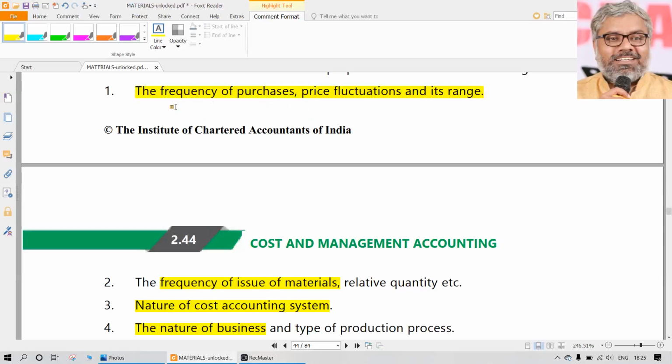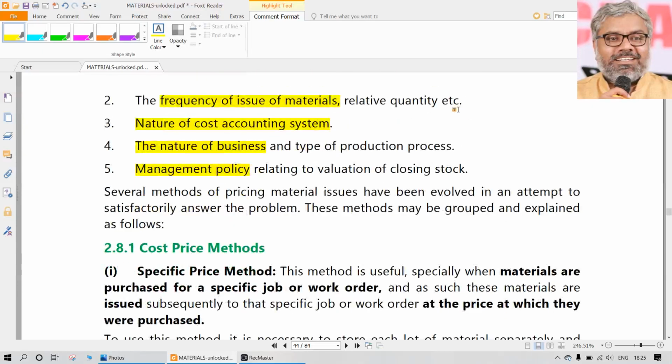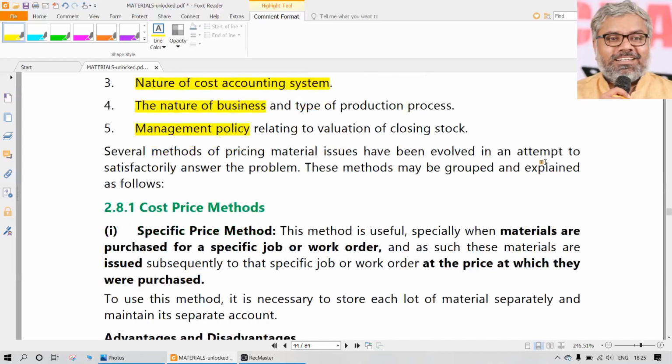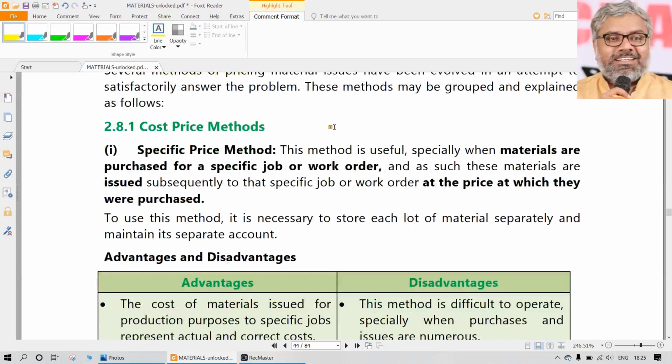It depends upon the following factors: frequency of the purchases, price fluctuations, and the range of purchases. Means what kind of commodity it is. Is it a very expensive commodity or a cheaper commodity? Same way the frequency of the issue of materials also matters, nature of cost accounting system matters, the nature of business matters, management policy also matters. Taking these factors into consideration, any method can be chosen as below which are given.